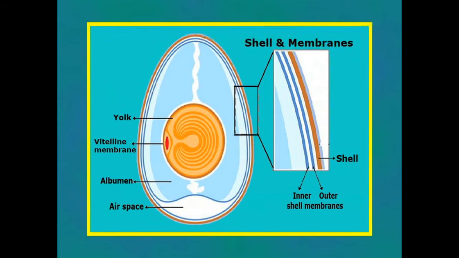Shell membrane. In the egg of chick, the shell membrane is found around the albumen and it is a double membrane. The two membranes adhere closely and are separated by an air space at the blunt end of the egg. This membrane is formed of keratin.